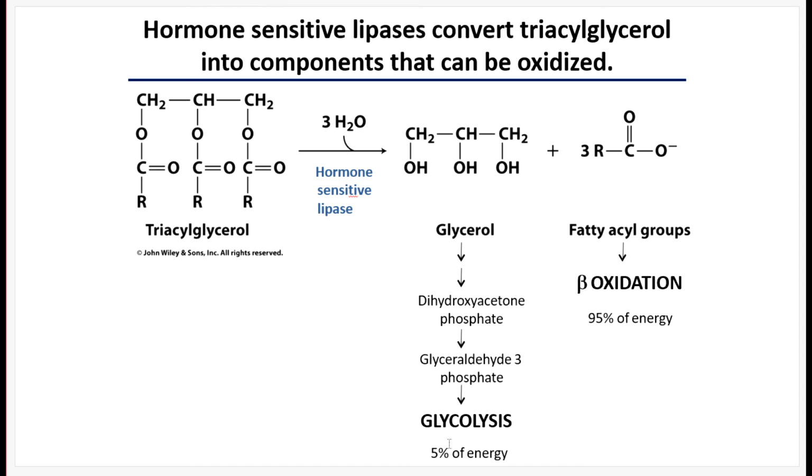About 5% of the energy generated from oxidizing a fatty acid comes from the glycerol backbone funneling into the glycolysis pathway. The remaining 95% of the energy that can be oxidized and used to produce ATP comes from beta oxidation of the 3 fatty acid groups that are released from the backbone when lipases cleave these ester bonds. Now we have these 3 fatty acid groups that will go through a special metabolic pathway referred to as beta oxidation. I'll talk more about that pathway in video 9-3.